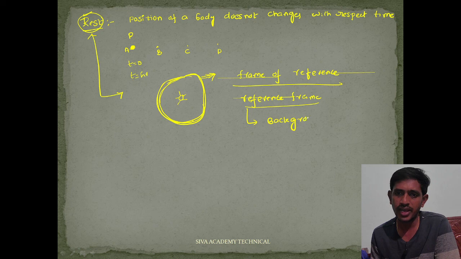It is a background from which we make observations. That is called a frame of reference.